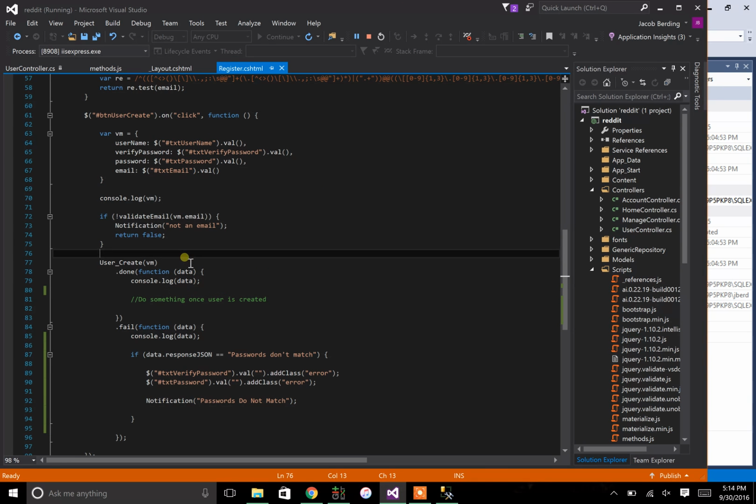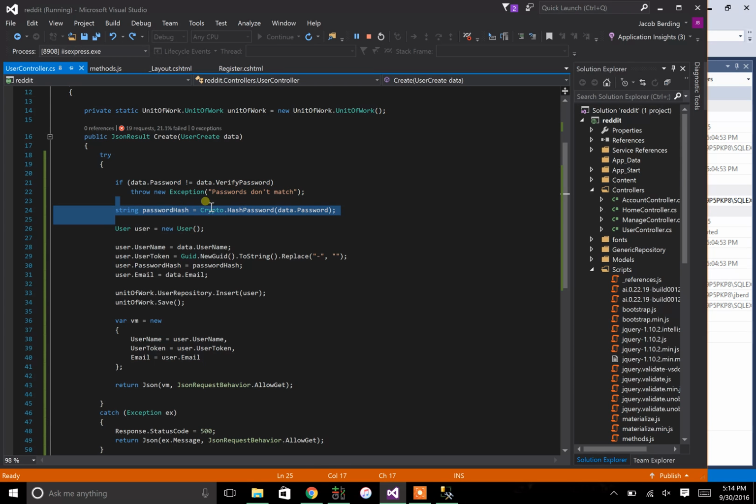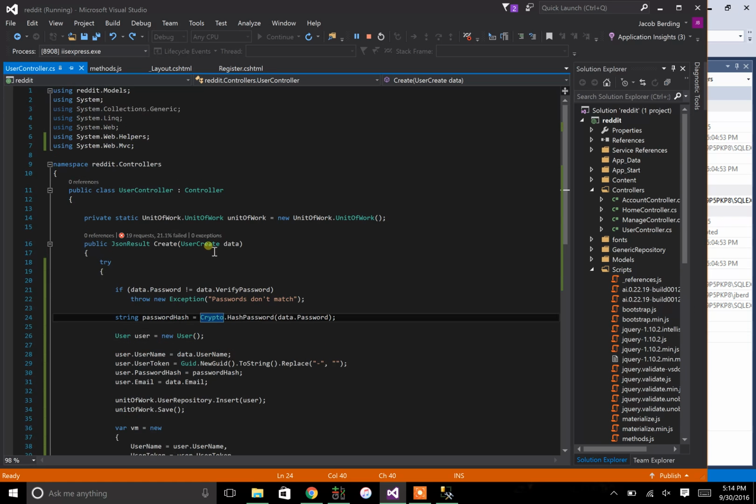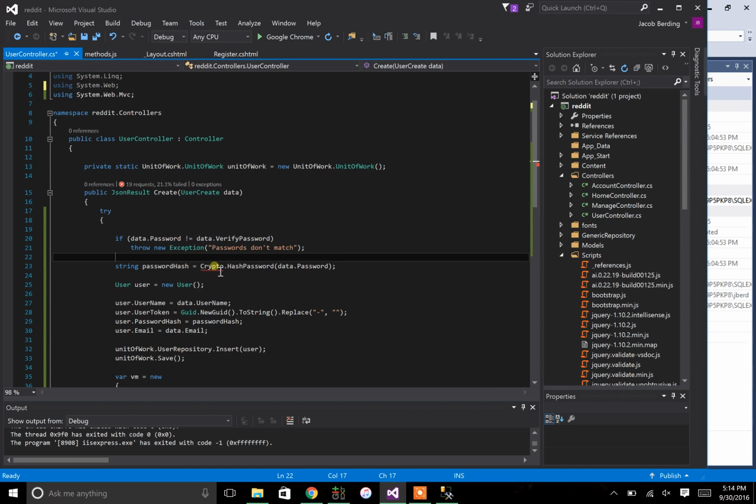So we go to our code, and in our controller, whenever we're setting the password through our data, right? Data password, data verify password. So this would be like if they typed 123 does not equal 123, right? Well, what we can do is we can run it through this crypto. And we can actually get rid of this guy. So if you just typed crypto, it'll come in like this.